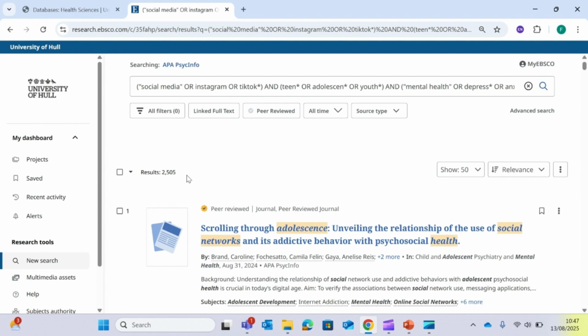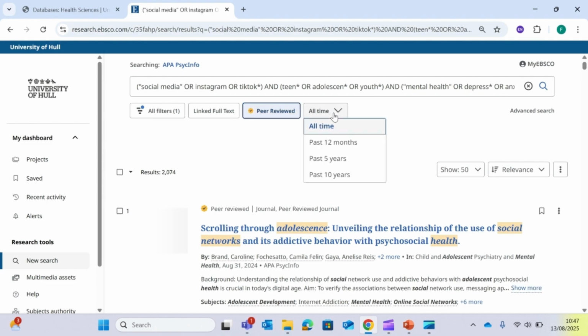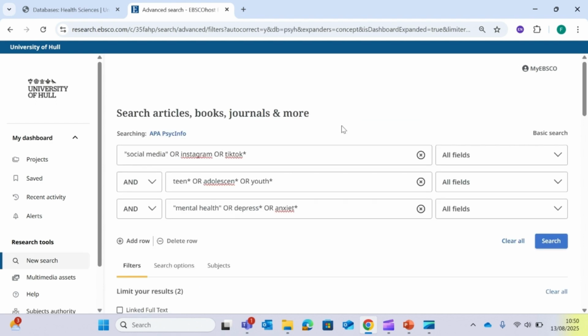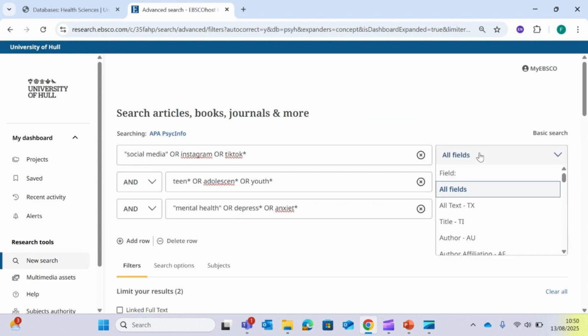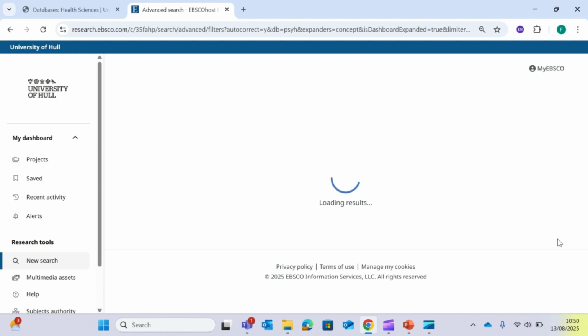Let's look at how we can narrow our search now. We just want really good quality peer-reviewed journal articles, so let's select peer-reviewed. And we might also want to put on a date range. This has reduced our numbers, but if we want to limit it even further, we could limit specific rows to the title of the article. It defaults to search across all fields, but limiting to the title only will hopefully find more relevant results. We might do this with one or all of our key terms.